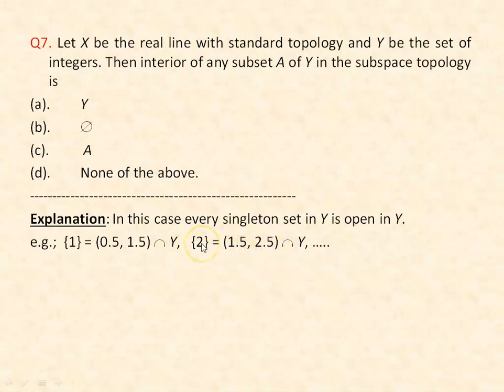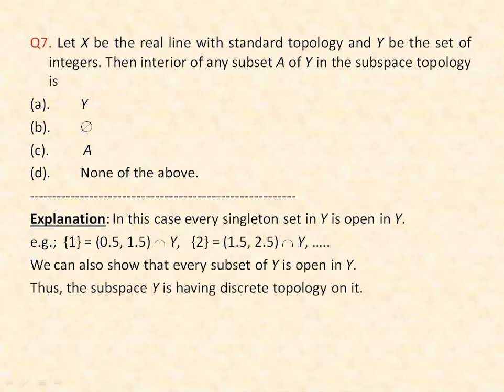So every singleton set in Y is open. And if we take the union of all these open sets, we can say that every subset of Y is open in Y. That means Y has the discrete topology as a subspace. Now we have to check the interior of any subset A of Y. If we take any subset A of Y, then A is open in Y. Therefore, the interior of A is A itself. So the right answer is option C, that is A itself.